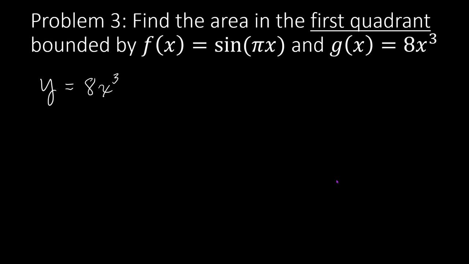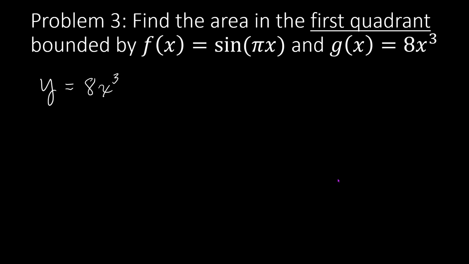Similarly, we're going to rearrange the g of x function. It currently says y equals 8x cubed. Following the order of operations, if I knew the value of that x, isn't it true that the very first thing I would do is cube the x? And then after that, I would multiply by 8? Yes, that's exactly right. So what I'm going to try to do is undo those operations in reverse order.